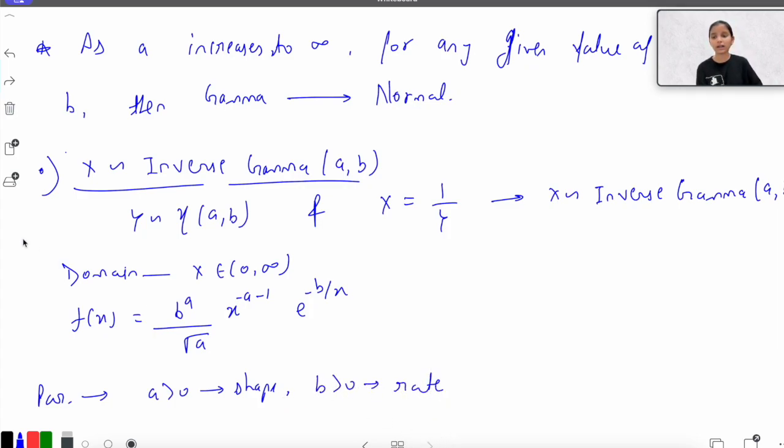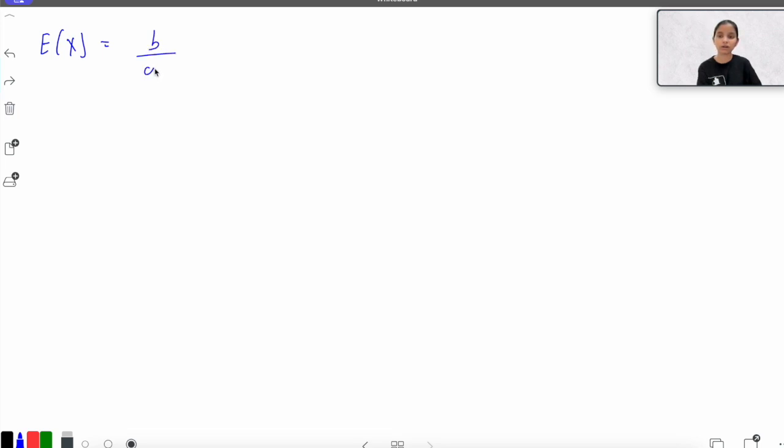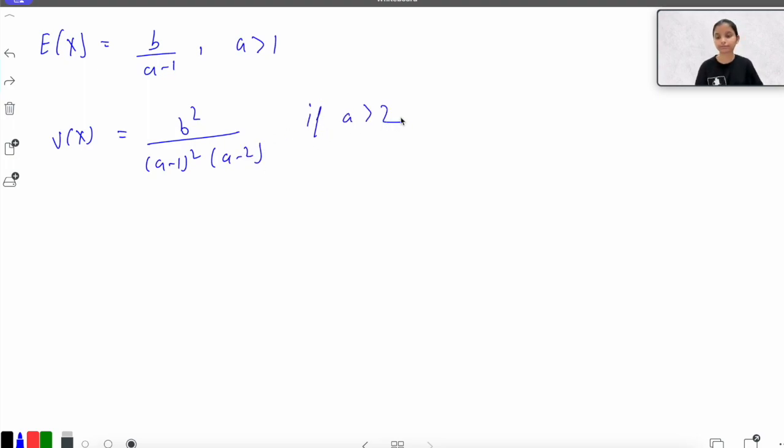The mean here is b upon a minus 1 for a greater than 1, and the variance is b square upon a minus 1 whole square times a minus 2, if a is greater than 2.